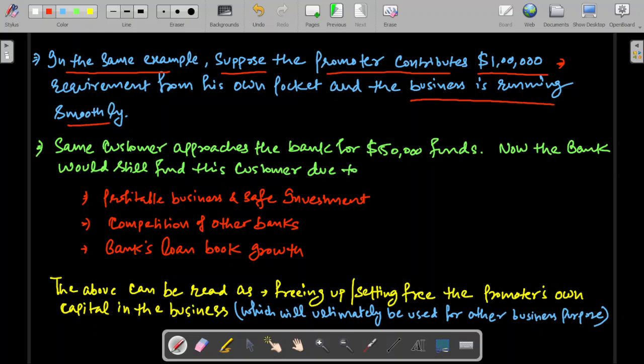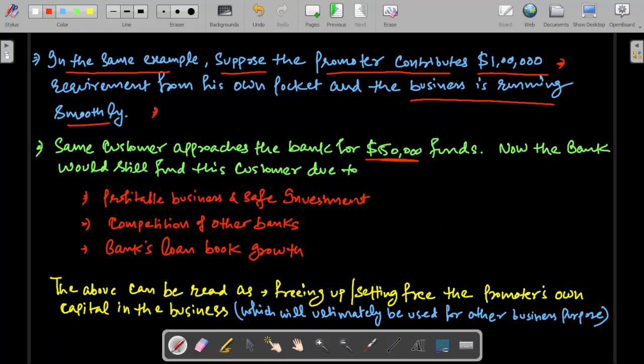And over a period of time, say 5 years, 6 years, 7 years, the business keeps on going, and he has been getting very good revenues and very good profit out of this. So the business is running smoothly, and there is no change in external circumstances also. The same cycle keeps on continuing, and there is no additional working capital requirement. Suppose this customer comes to you for working capital funds of $50,000.